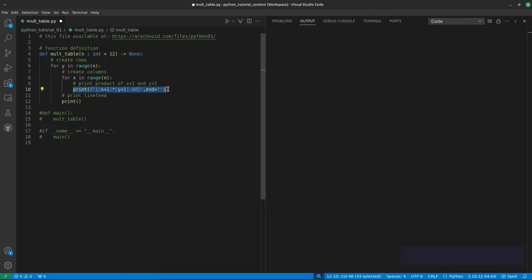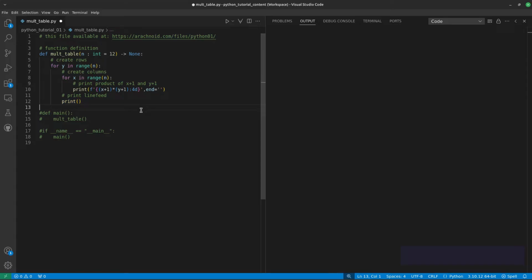This code line prints columns of data, each the product of x plus 1 and y plus 1, and is configured not to create a line feed, which is what this does here. So it creates as many data columns as required. This code block ends each data row with an actual line feed, right here.